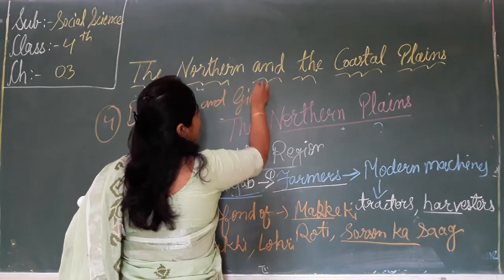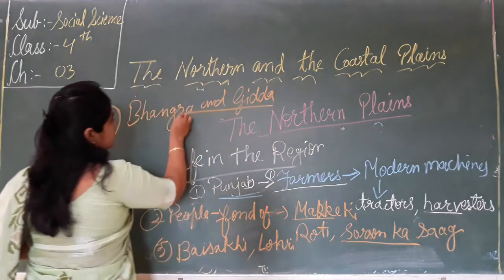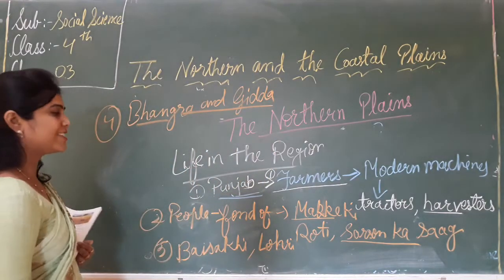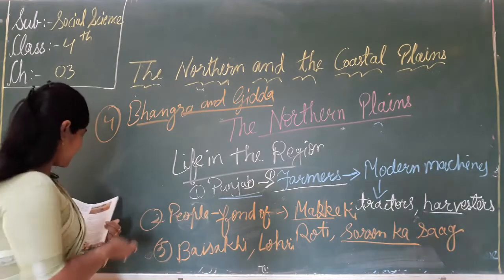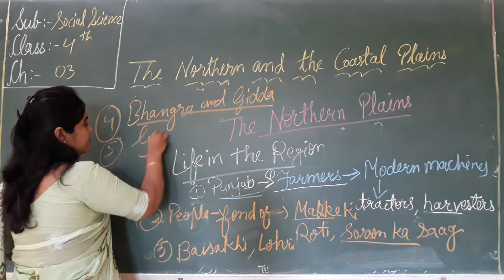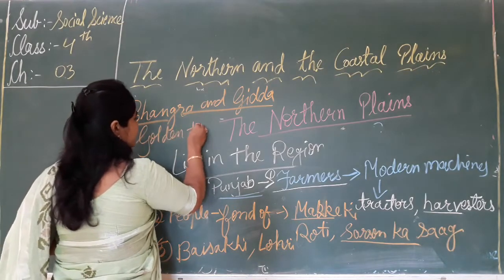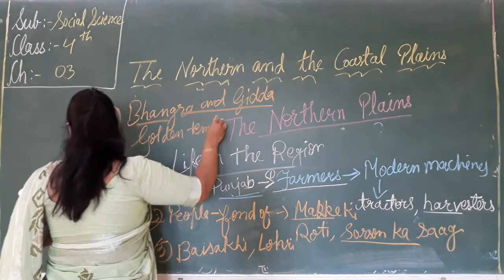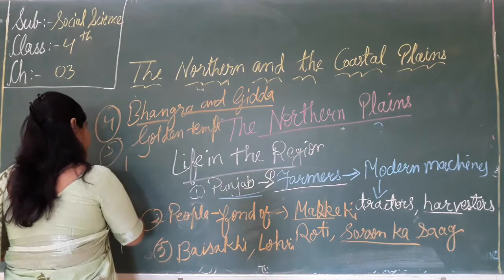That is the folk dance of Punjab. And there are many tourist attraction places like the Golden Temple, जो कि कहाँ पर है? In अमृतसर.